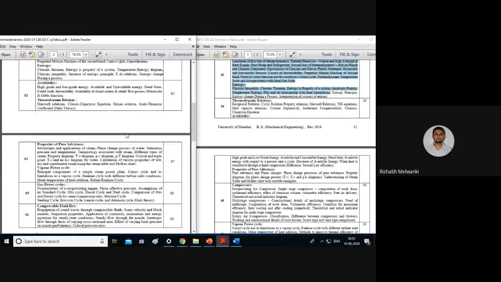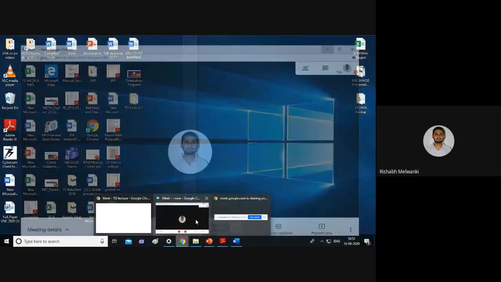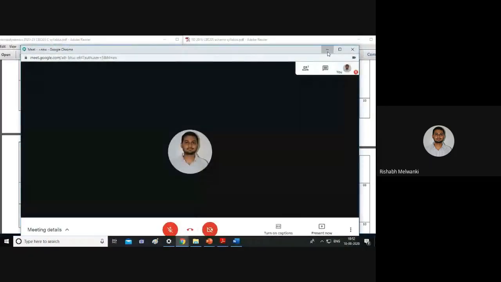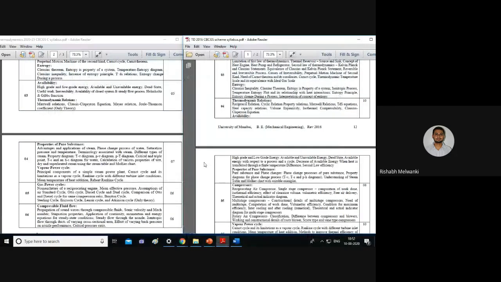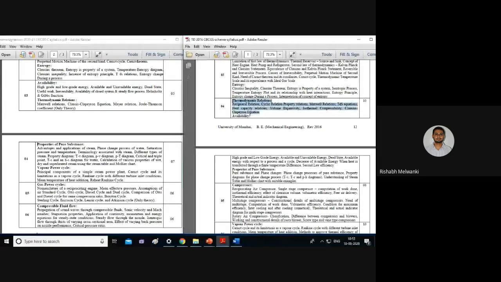In module number 4, we have two things. Earlier, in the old syllabus, module number 4 had thermodynamic relation and availability, and properties of pure substance.